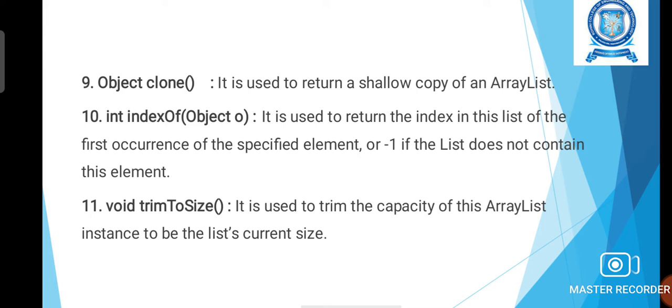That is, if the element is present more than one time, the index of the first occurrence of the particular element will be returned. If the element is not present in the list, -1 will be returned. Then the void trimToSize method is used to trim the capacity of the array list instance to the list's current size. It is used to trim the size of the array list.